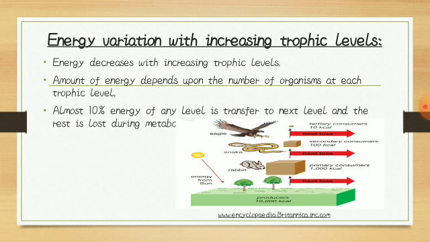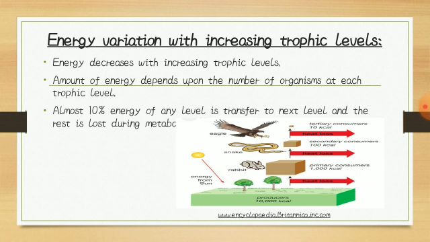Next, energy variations with increasing trophic level. Energy decreases with increasing trophic level. The amount of energy depends upon the number of organisms at each trophic level. Almost 10% of any level is transferred to the next level, and the rest is lost during metabolism. See, the plant takes energy from sunlight, and this is 10,000 kilocalories.